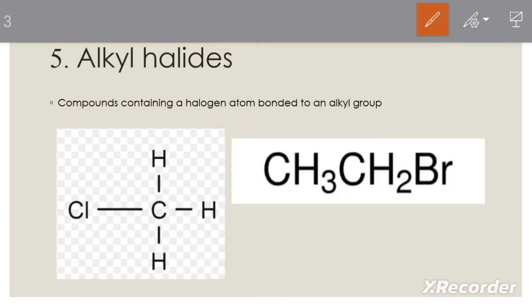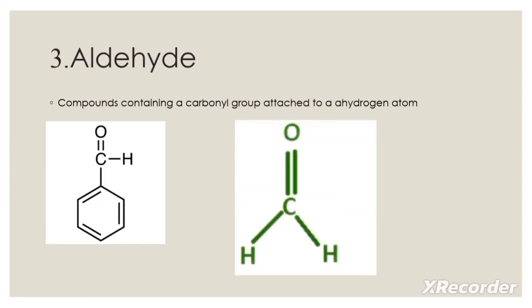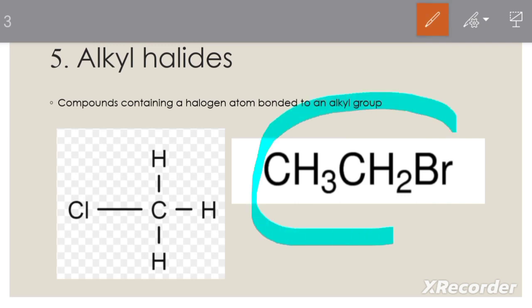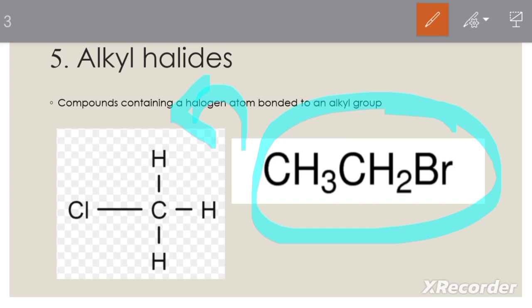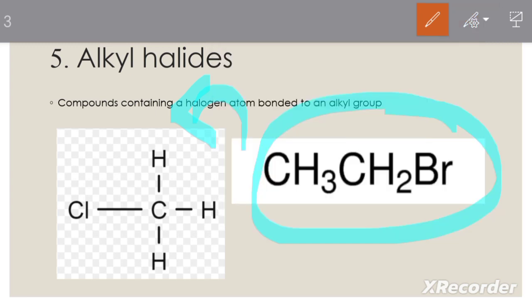So here on this side you can see a compound written. So it is easy for us, without drawing the lines, to write a compound in this way. If I expand this one, it is like this.